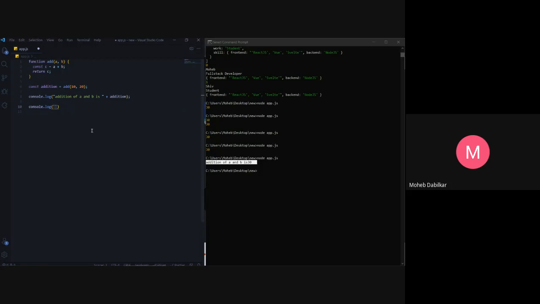So that key is used to write template literals. So now we can just say addition of A and B is dollar addition. The sum of A and B. So you don't have to put that plus in the middle.